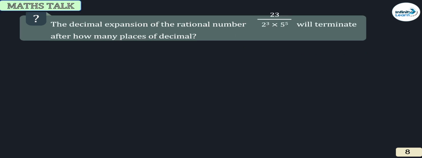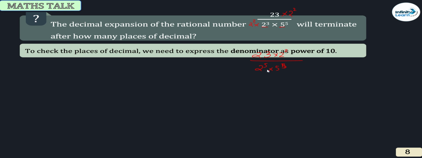Okay, Vikas? चलो. The decimal expansion will terminate after how many places? So क्या करेंगे यहाँ पे? It is 2 to the power 3, 5 to the power 5. So what are we going to do? We're going to multiply 2 to the power 2 in numerator as well as 2 to the power 2 in denominator. So it will become 2^3 into 2^2 upon 2^5, 5^5. So it will terminate after 5 places.